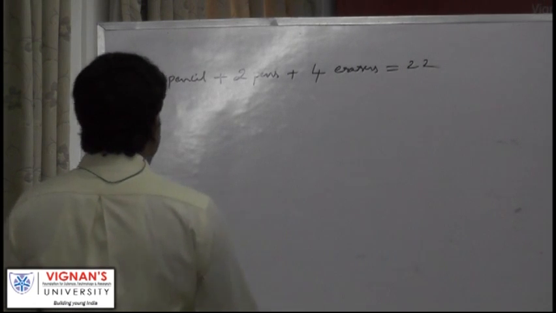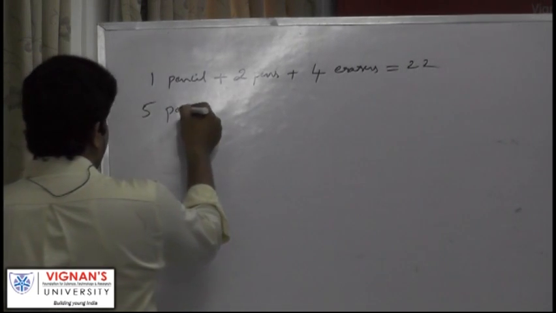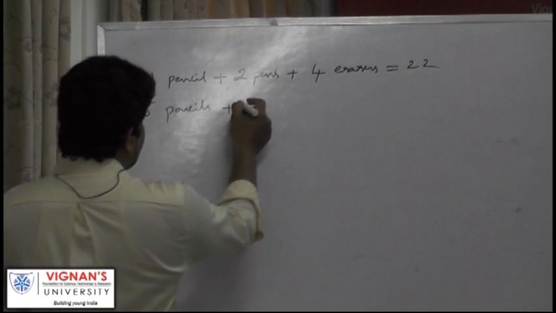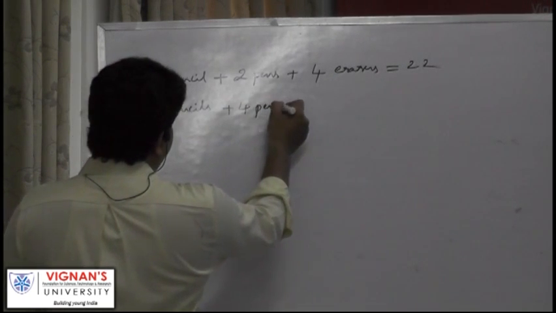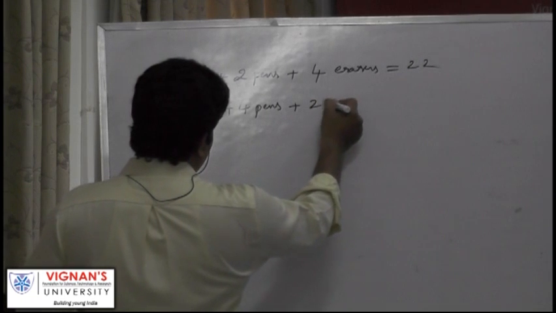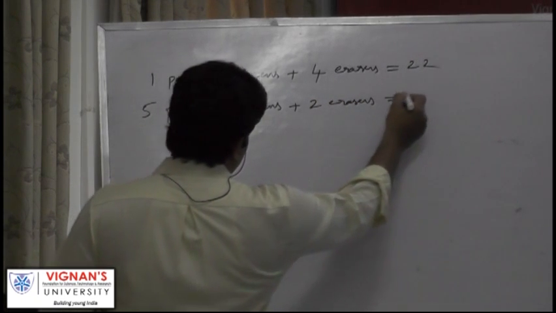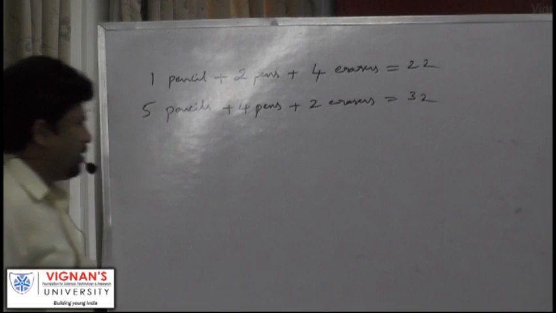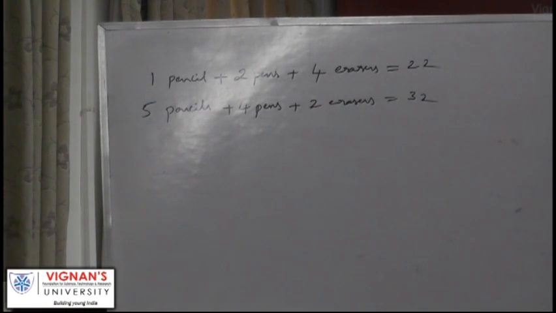While the cost of 5 pencils plus 4 pens plus 2 erasers, 32 rupees. Now see, he is not asking. If he asks what is the cost of 1 pen or 2 pens or something like this, we can't answer. But he is not asking individual values of these 3 variables. He is asking what is the cost of 1 pen plus 1 pencil plus 1 eraser.